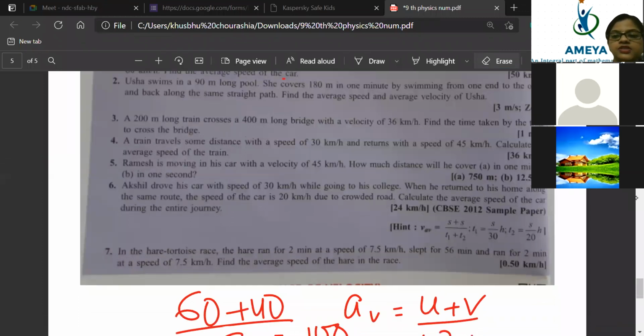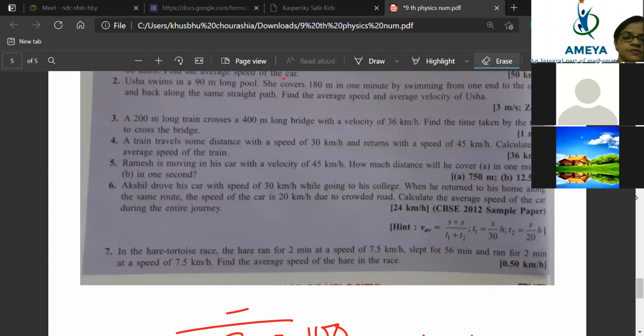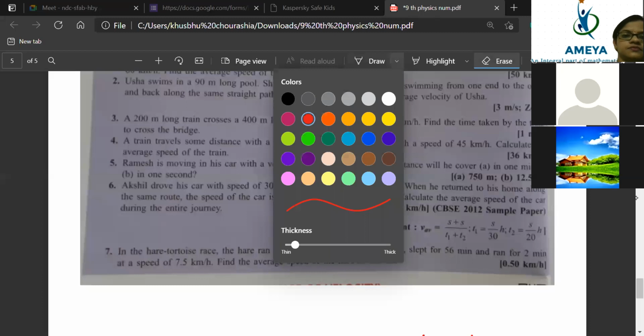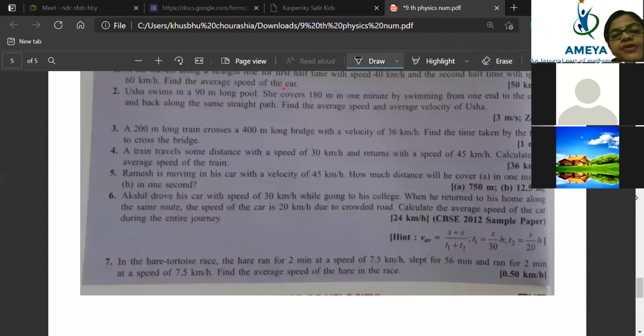Usha swims in a 90-meter long pool. So one pool is there which is exactly 90 meter long. Fine. Now she is swimming in that.